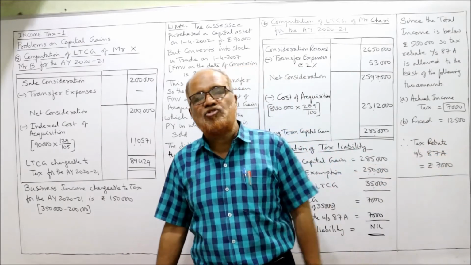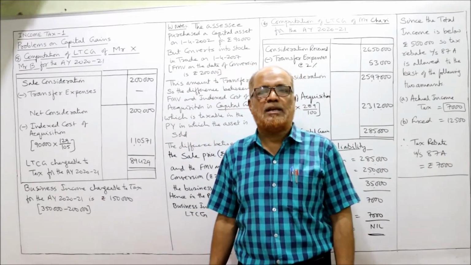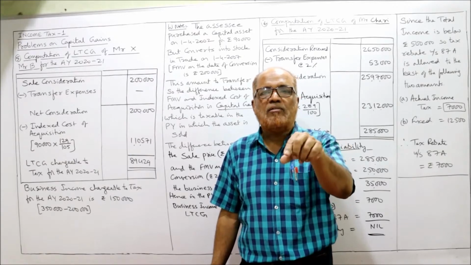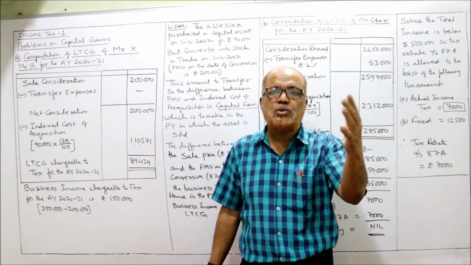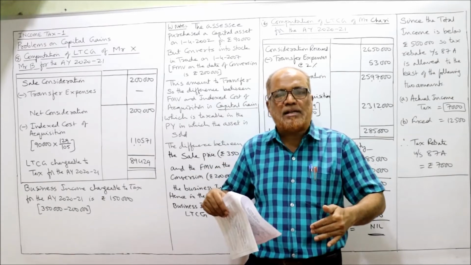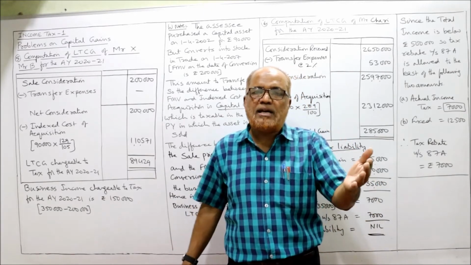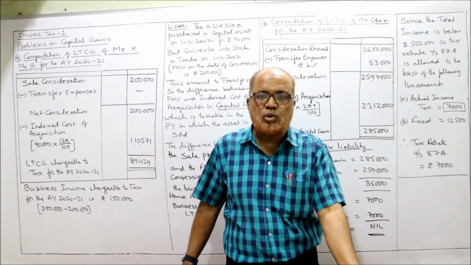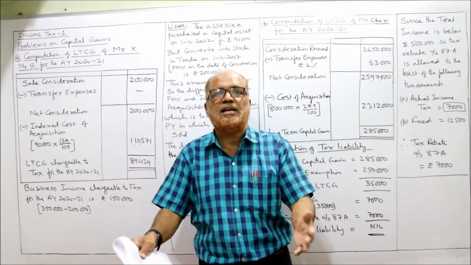The previous introductory part I explained you in detail. Transfer also includes converting capital asset into stock in trade. If a person has purchased a capital asset, later on he has converted that capital asset into stock in trade, that amounts to transfer, just like sale.